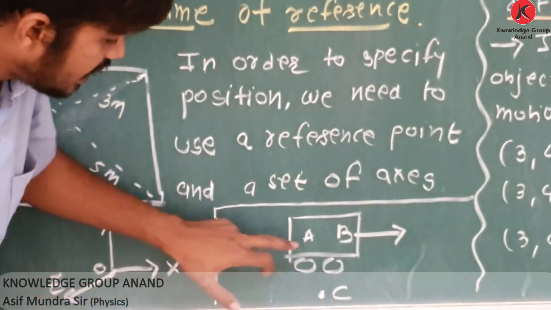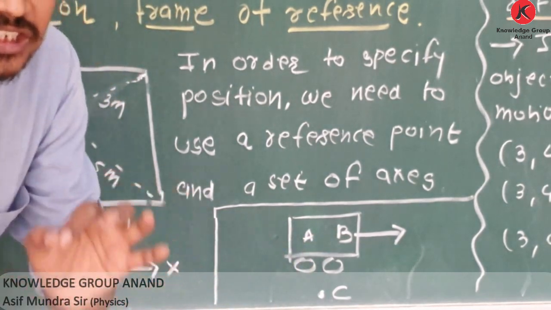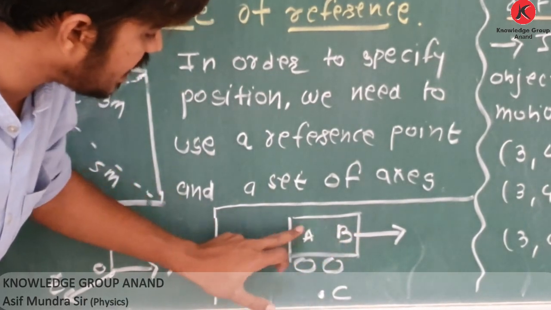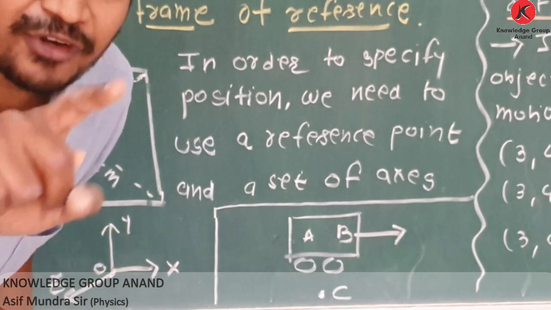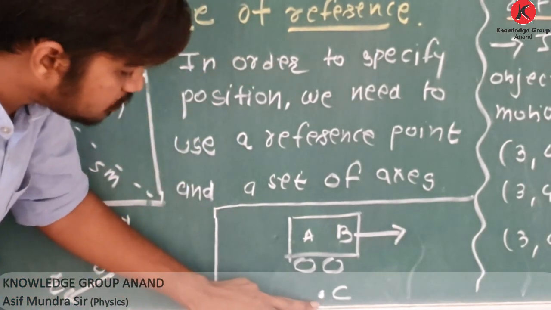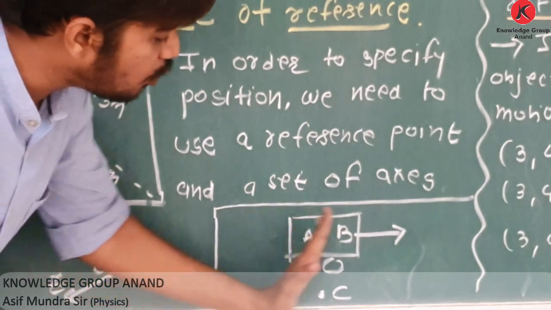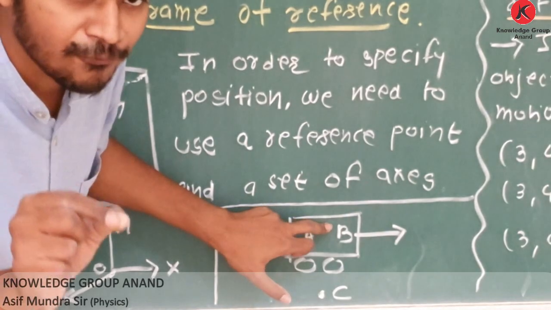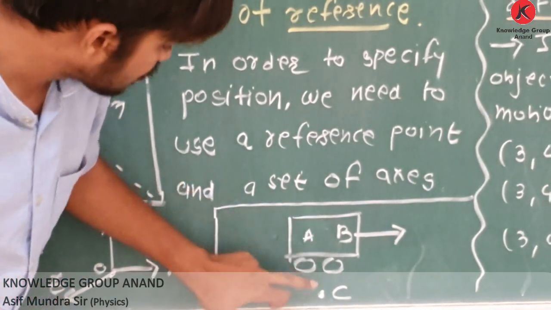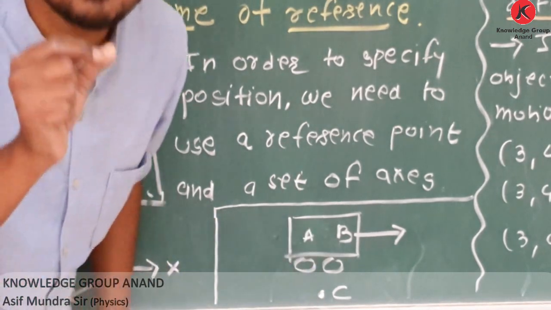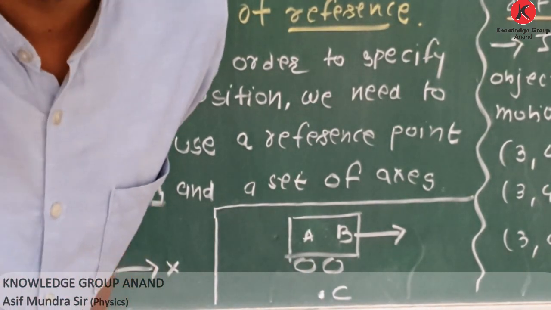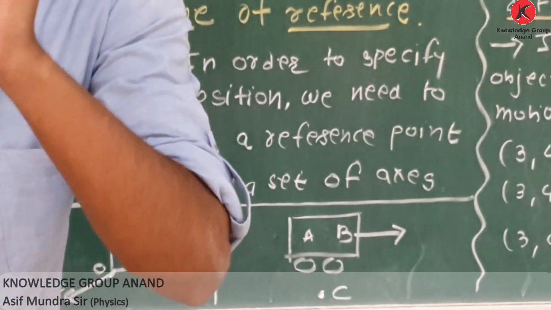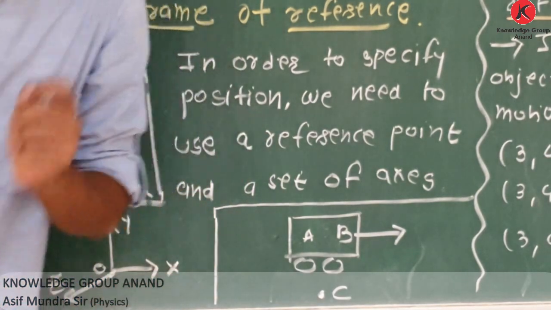Clear? A and B are stationary in the bus. With respect to A, B is stationary, and with respect to B, A is stationary. But as the frame of reference is changed, with respect to C, A and B are both in motion. If A observes B, he will find B stationary, but if C observes B, C will find B in motion. Such a difference is due to the selection of frame of reference.